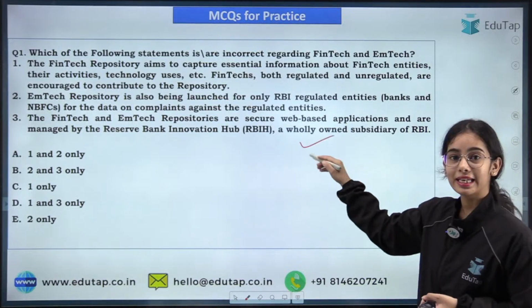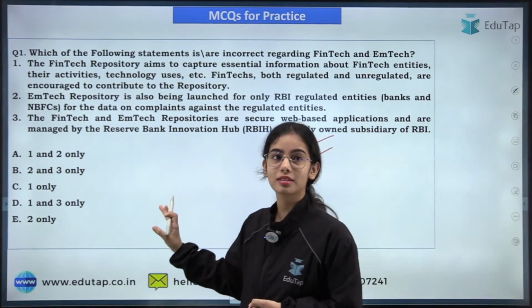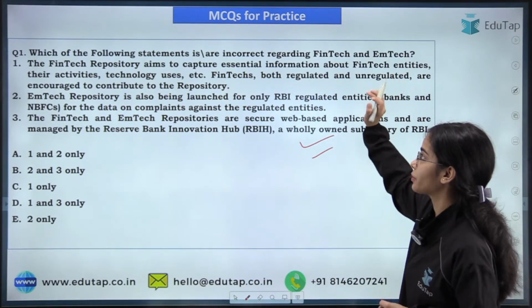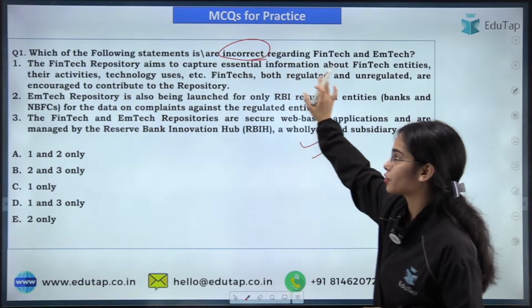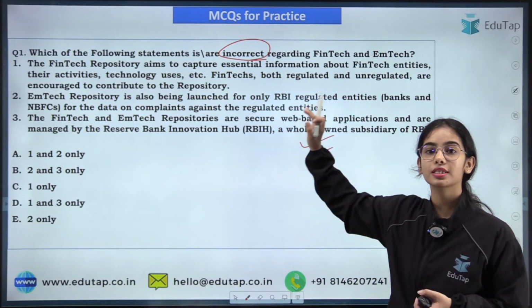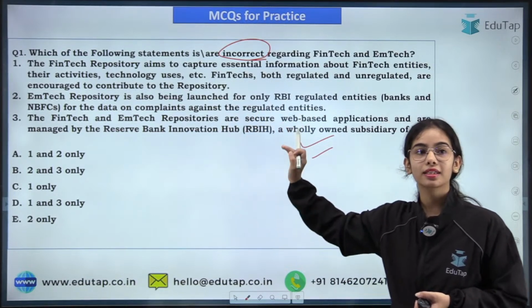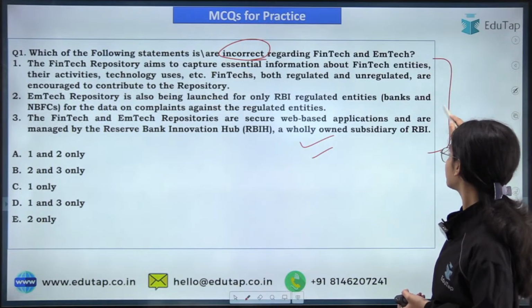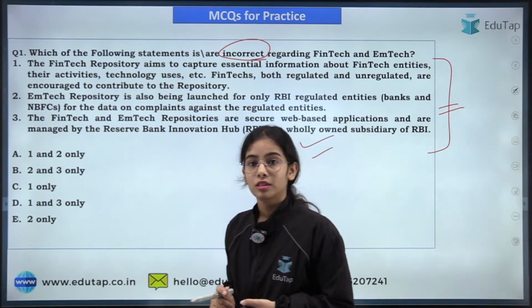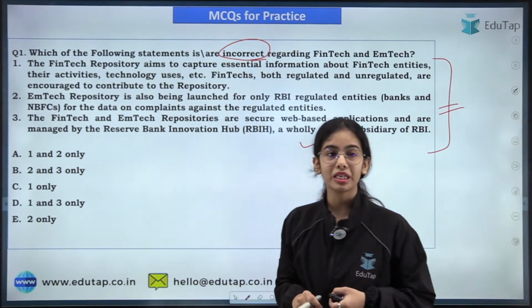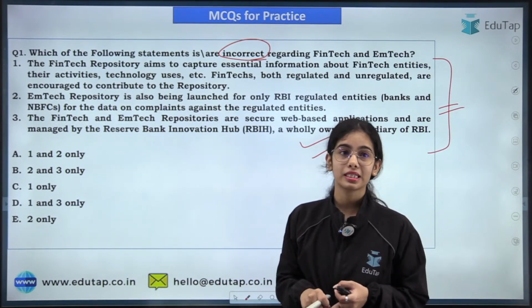So how many of you are able to answer this question? The fintech repository, so you have to tell which of the following statements is or are incorrect, okay? The first statement is regarding the fintech repository, the second statement is regarding the EmTech, and the third statement is regarding the fintech and EmTech, okay? So try to answer this. Okay, I'm getting the answer B. You have to tell the incorrect statement.